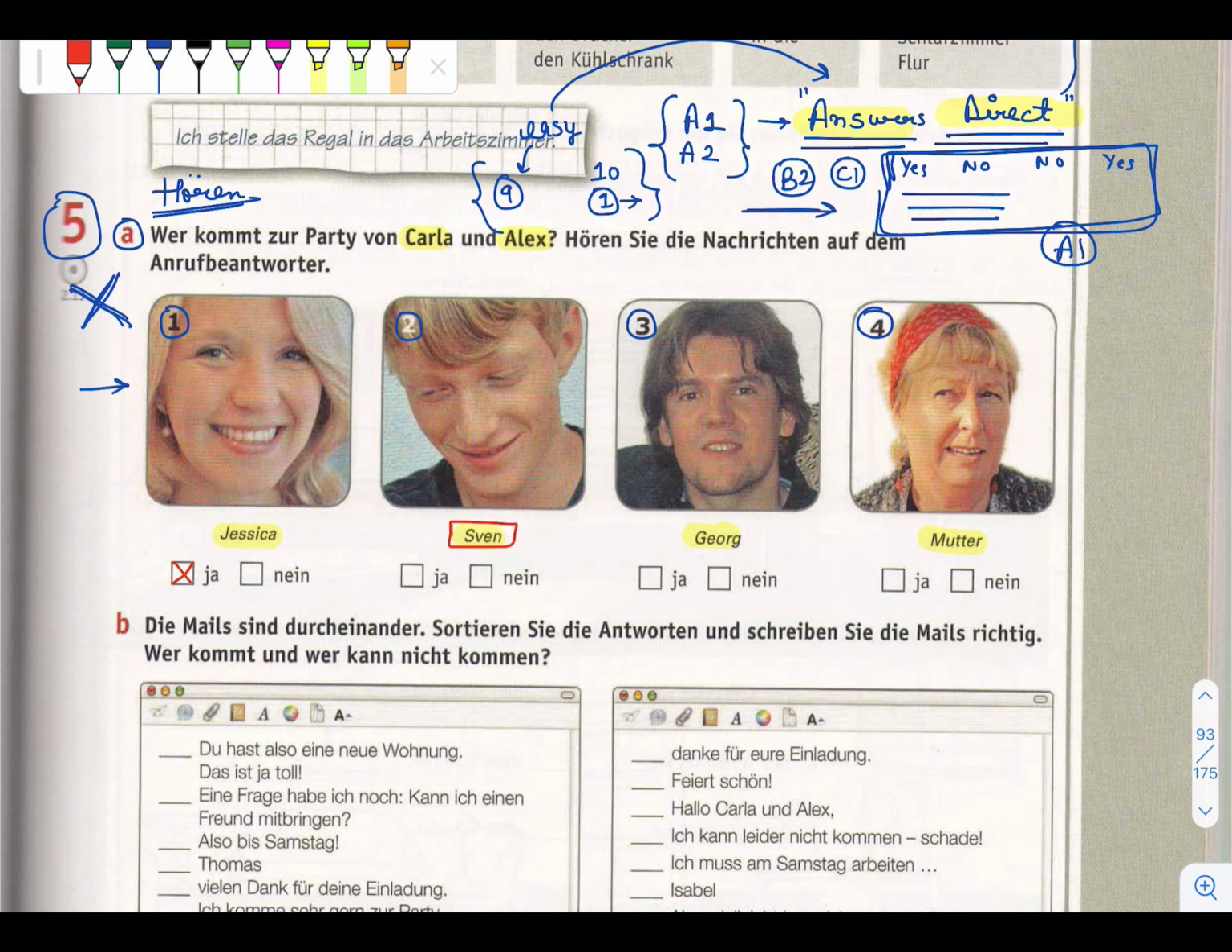2. Hi Alex, Sven hier. Das ist ja super mit eurer Wohnung und ich komme gern. Wann geht es nochmal los? Ich finde gerade die Einladung nicht mehr. Kommt Georg auch? Dann können wir zusammenfahren. Tschüss. 3. Na, ihr beiden Glückspilze? Endlich eine eigene Wohnung. Leider kann ich nicht zu eurer Party kommen. Ich muss arbeiten. Aber ich besuche euch bald. Die Wohnung will ich natürlich sehen. Also, Grüße von Georg.